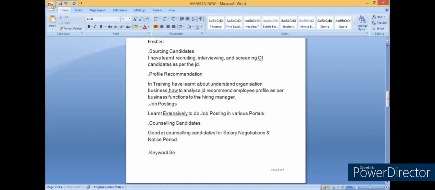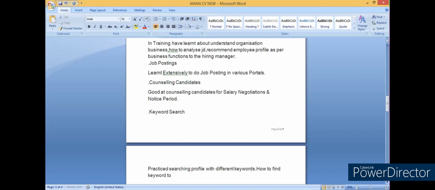So here, keyword search, you can just highlight this and write it as practiced searching with different keywords, how to find keywords, keyword search in job portals.